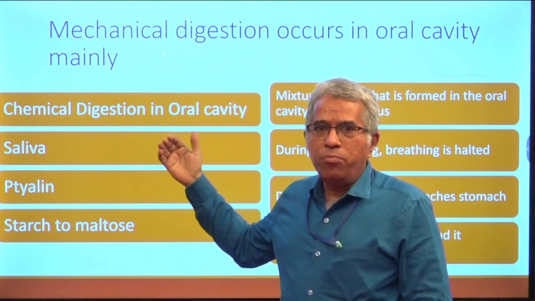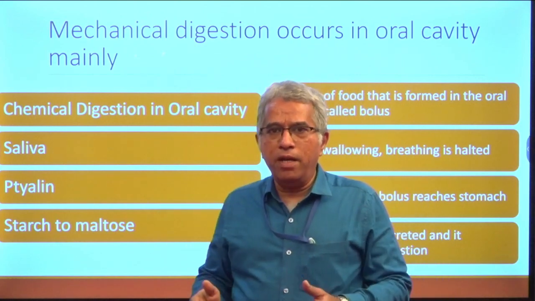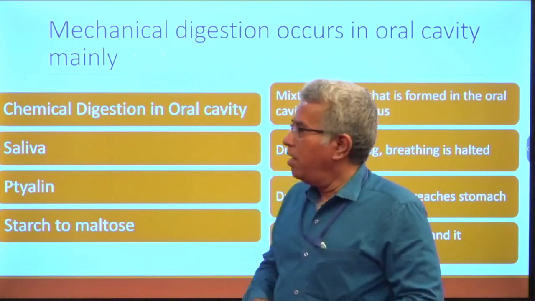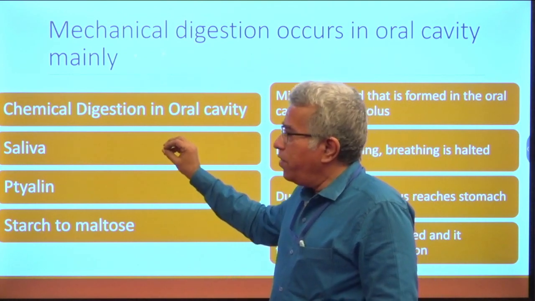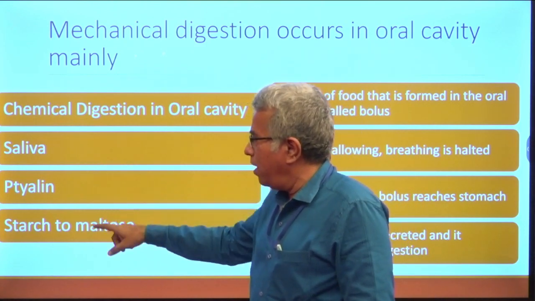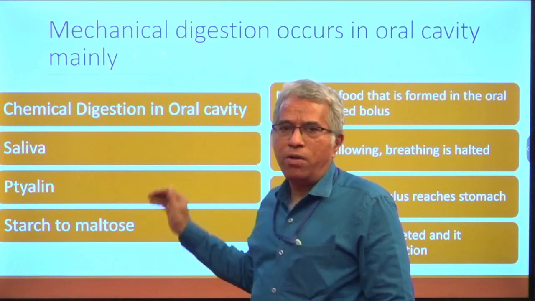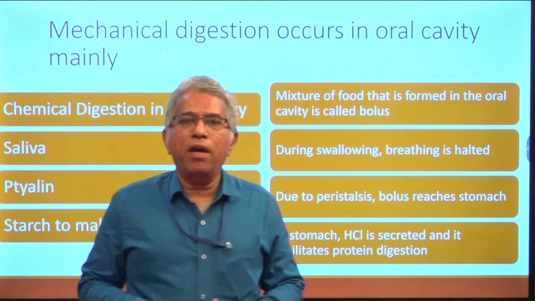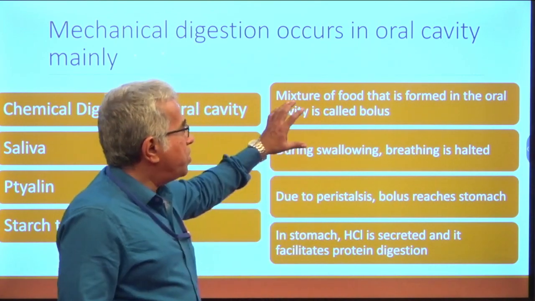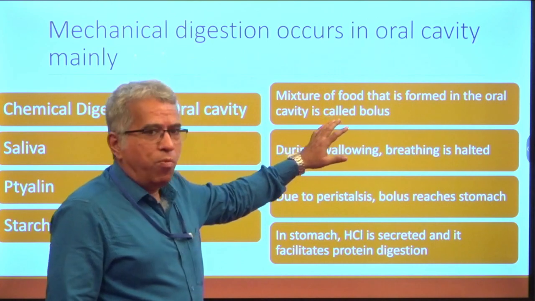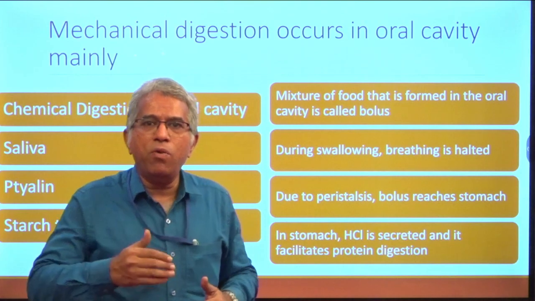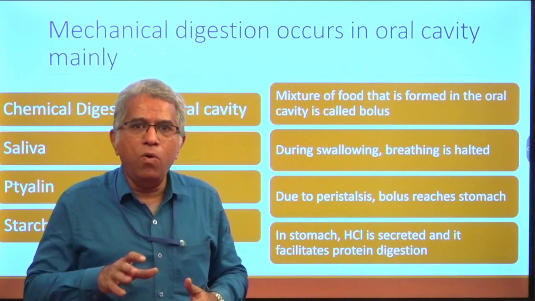In the oral cavity, both mechanical digestion and chemical digestion take place. Mechanical digestion in the oral cavity is done by teeth and tongue. Whereas, you know that the oral cavity contains salivary glands, which secrete saliva, and this saliva contains one enzyme called ptyalin, and this ptyalin converts starch to maltose. That means in the oral cavity, carbohydrates are partially digested. The mixture of food that is formed in the oral cavity is called bolus, and this bolus is pushed back with the help of the tongue, and that swallowing process is technically called deglutition.